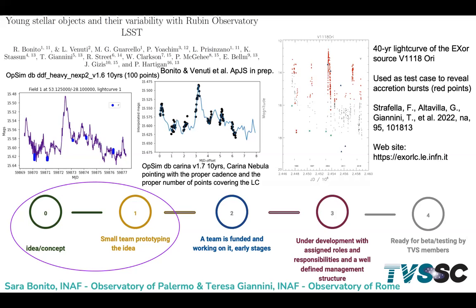Our team is developing the concept and prototyping the idea, as the team is not yet funded. We have discussed the scientific application to short-term and to longer-term variability in young stellar objects in the cadence note Bonito and Venuti and Collaborators 2021, and in the ApJ Rubin Cadence Focus Issue Bonito and Venuti and Collaborators in preparation, and in Strofel and Collaborators 2022.